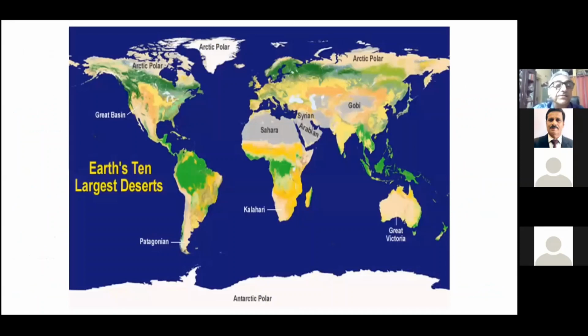So I'm showing you the Earth's 10 largest deserts that we have on the globe. So we have the Sahara Desert, then Gobi, Arabian, Syrian, and Kalahari deserts, Patagonia in Latin America, Great Basin in North America, and Great Victoria Desert in Australia.